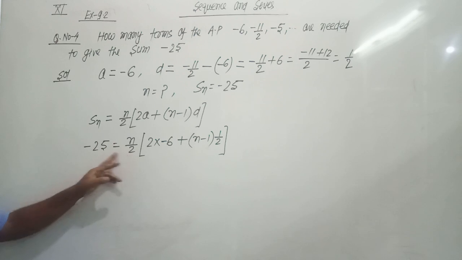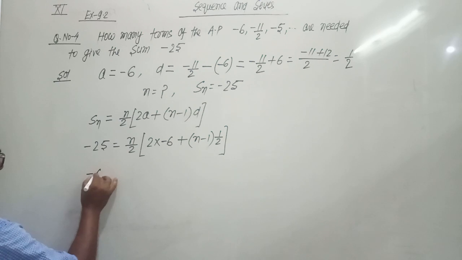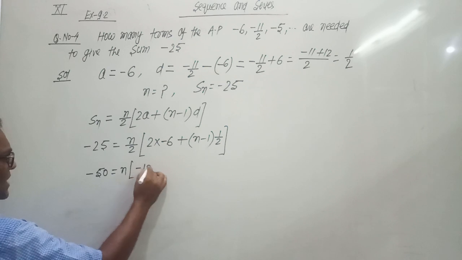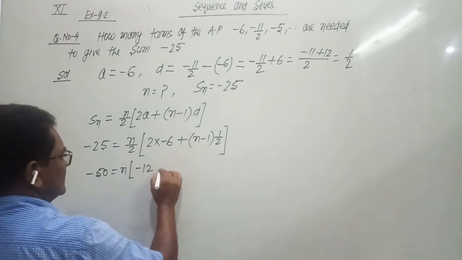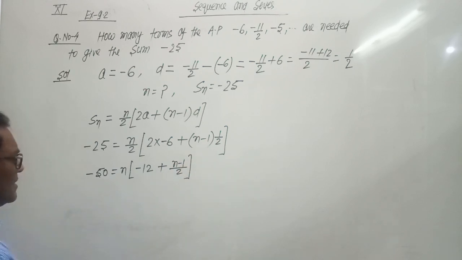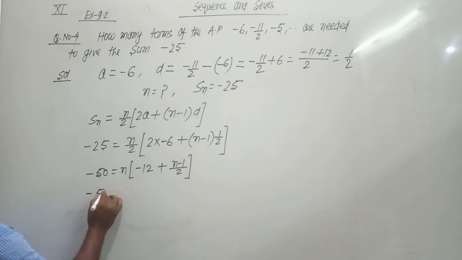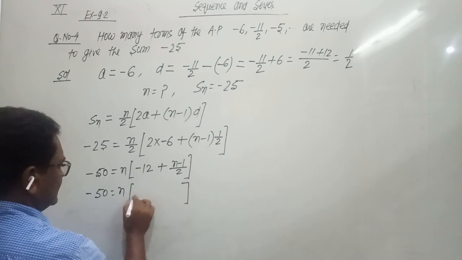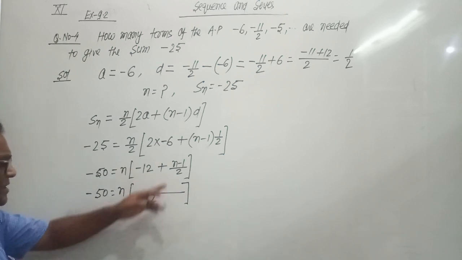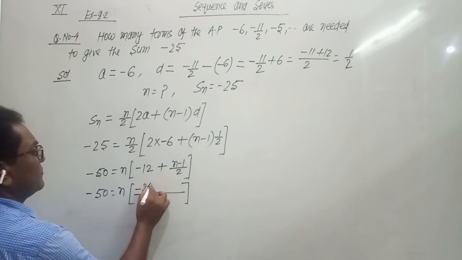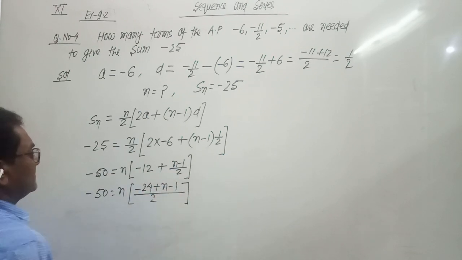So by cross multiplication, minus 25 multiplied by 2, minus 50 equals n into minus 12 plus n minus 1 upon 2. So minus 50 equals n. Inside the bracket we take LCM. LCM be 2, minus 12 into 2, minus 24 plus n minus 1.